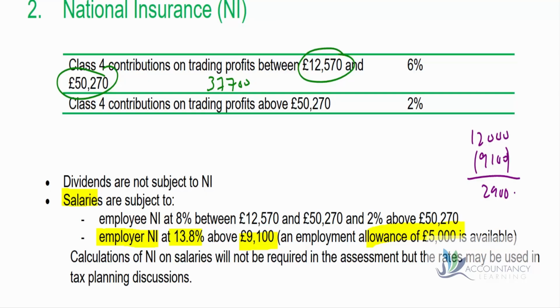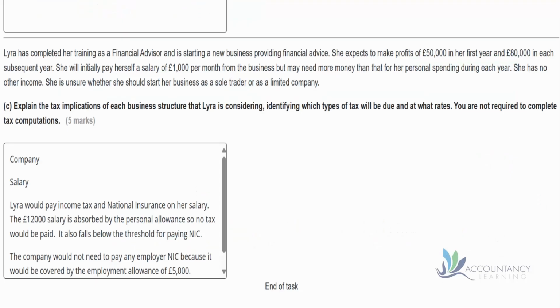If we multiply that by 13.8%, we have a national insurance contribution of £400, which is less than the 5,000, so there would be no employer national insurance to pay either. So we can add that to our answer. The company would not need to pay any employer national insurance contributions because it would be covered by the employment allowance of £5,000.